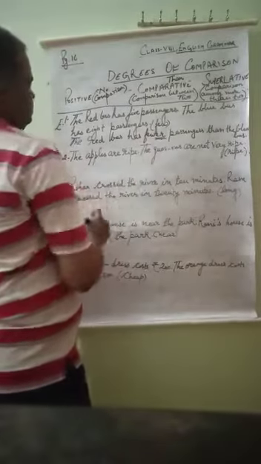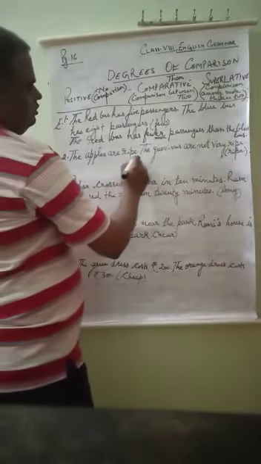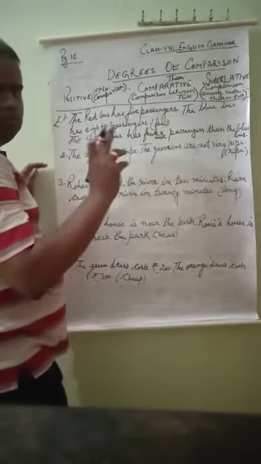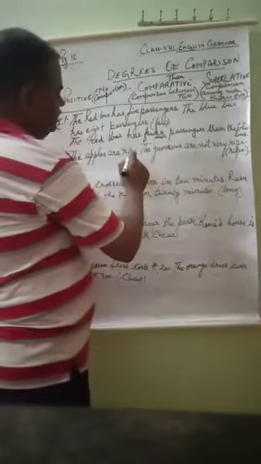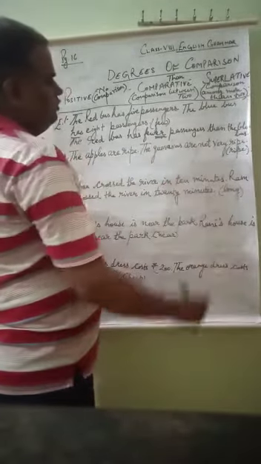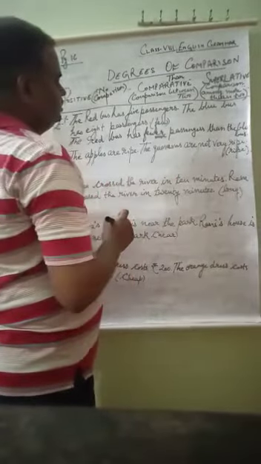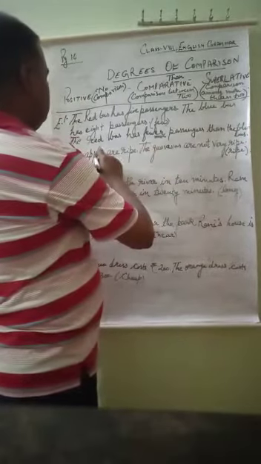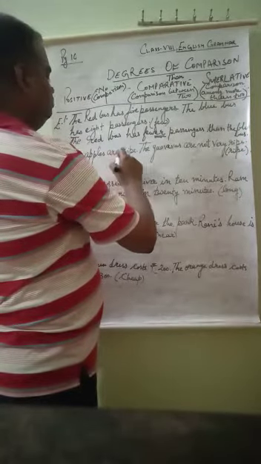Fewer. Second: the apples are ripe, the guavas are not very ripe. Two fruits are there. The apples are ripe, guavas are also ripe, but they are not very ripe. So we will join these two sentences using ripe. Which is more ripe? Apples.